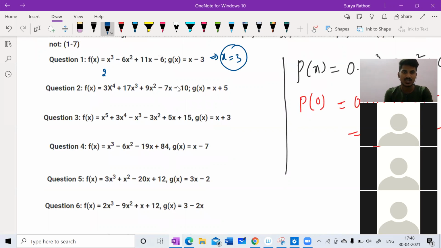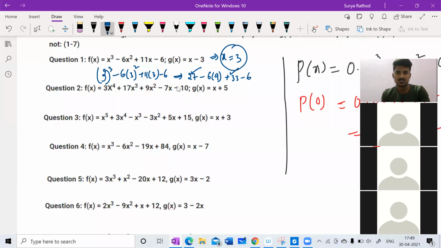So 3 cube is going to give me 27, minus 6 into 3 square, which is 9, plus 11 into 3, which is 33, minus 6. So 27 minus 54 is minus 27.